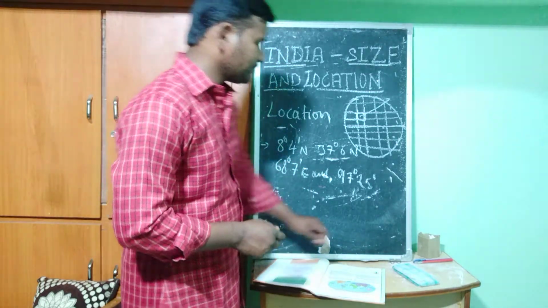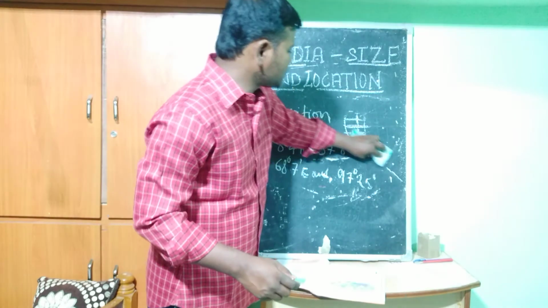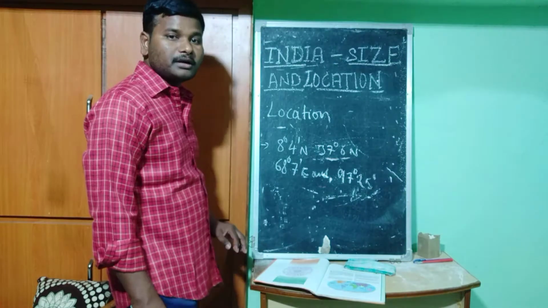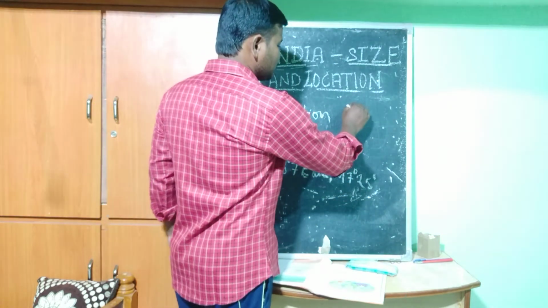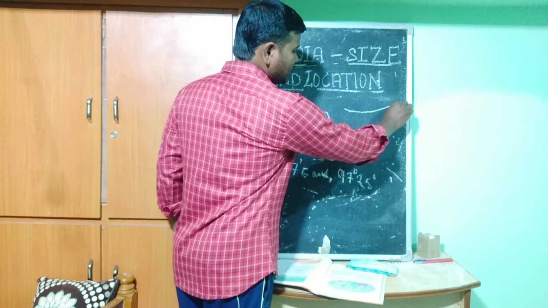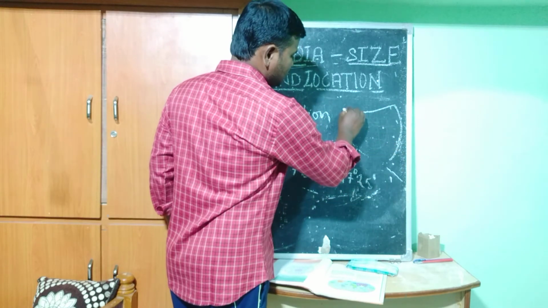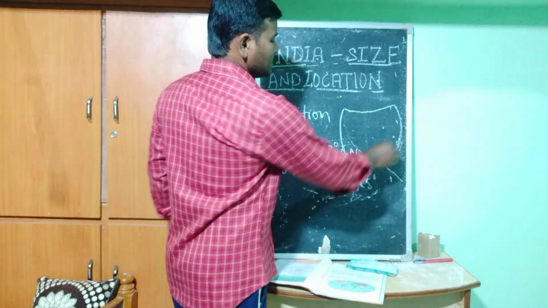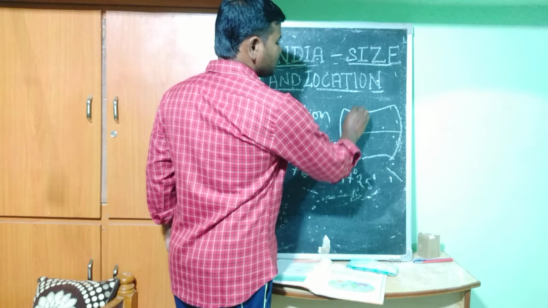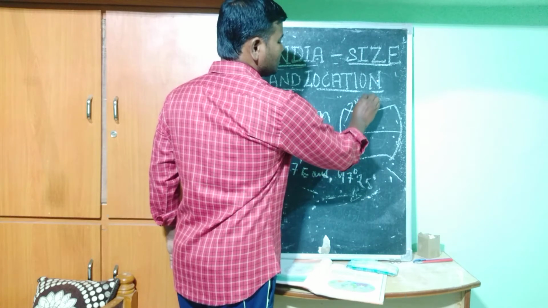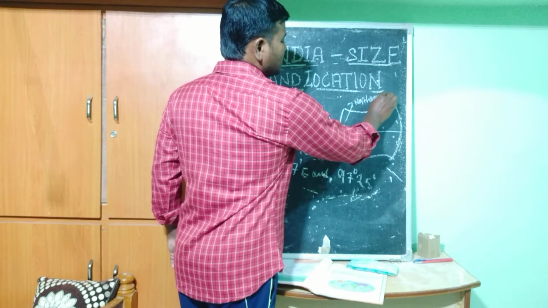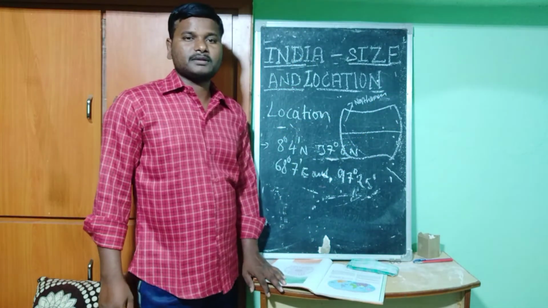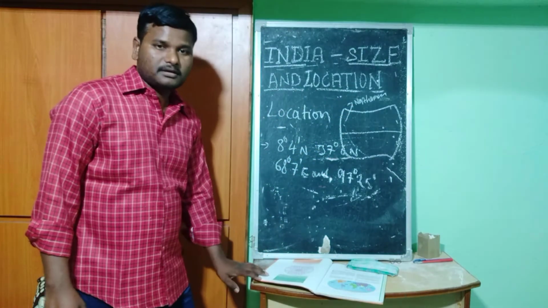Why? Because the total land mass of India lies, for example on a globe, in the northern hemisphere. The other part is the southern hemisphere, but India lies in the northern hemisphere.